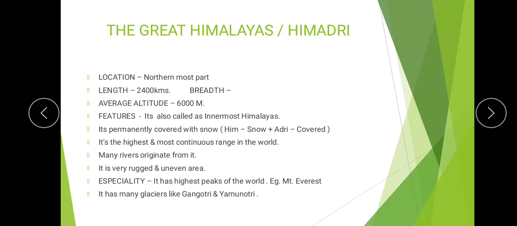It also has the highest peaks of the world. It is a very rugged and uneven area made up of granite rocks. Now let's see the speciality. It has many glaciers like Gangotri and Yamunotri, from which many rivers originate like the Ganga and Yamuna. It also has the highest peaks of the world, for example Mount Everest. Out of the 14 highest peaks, 9 are found in this range only.